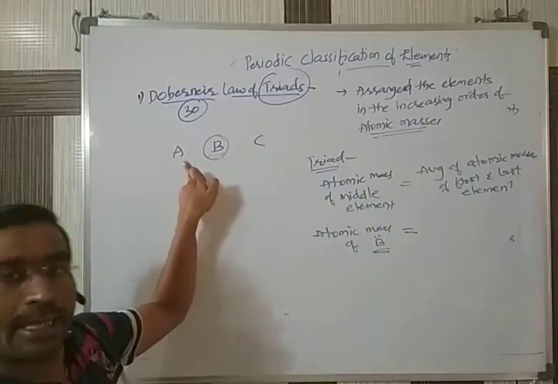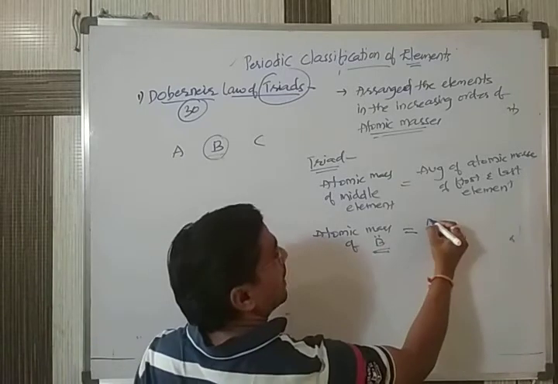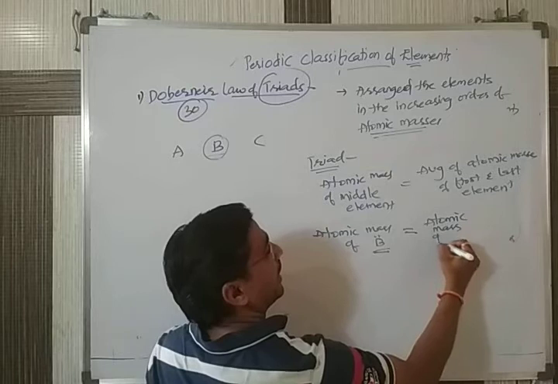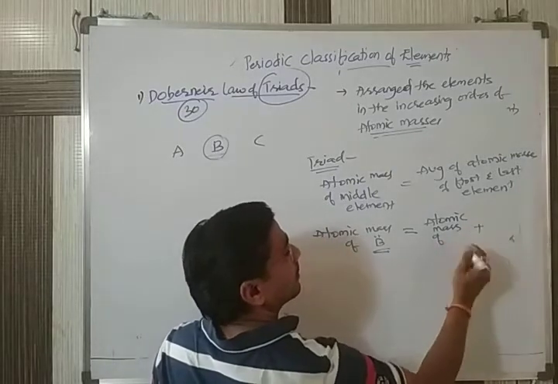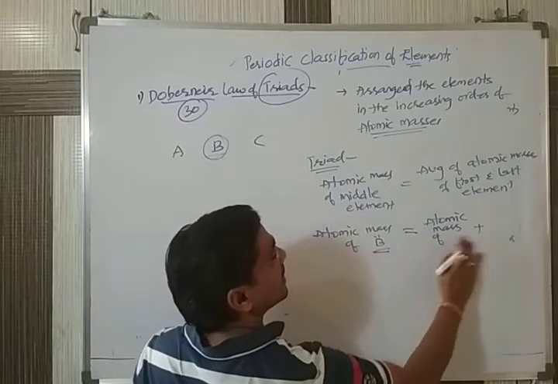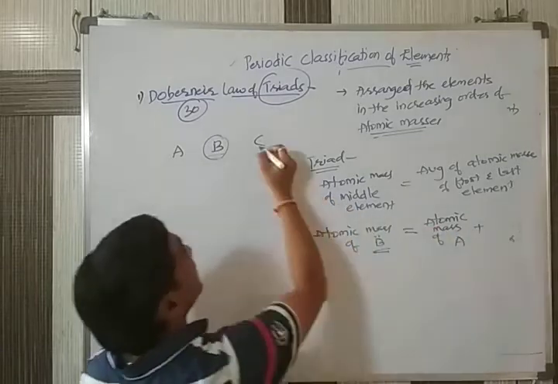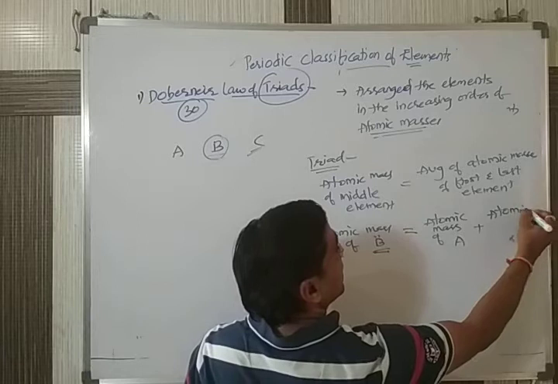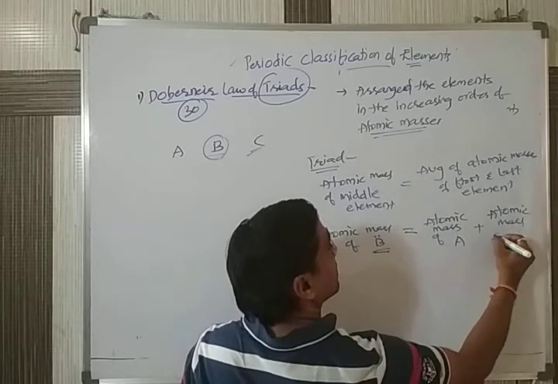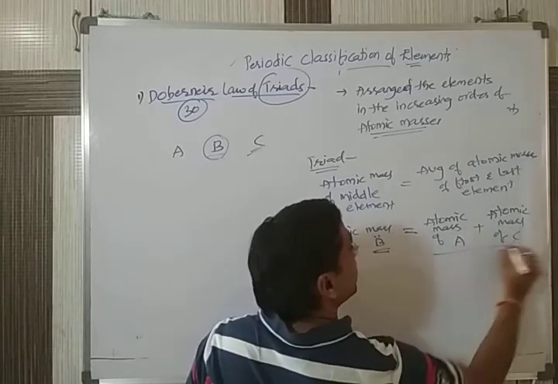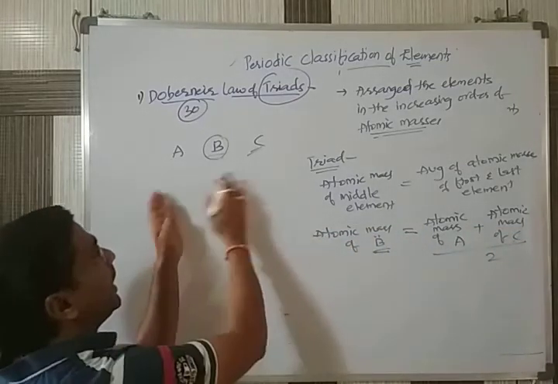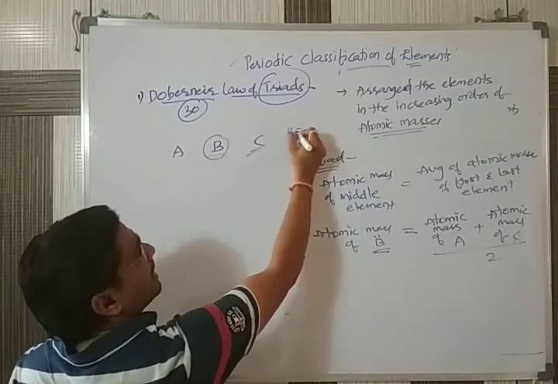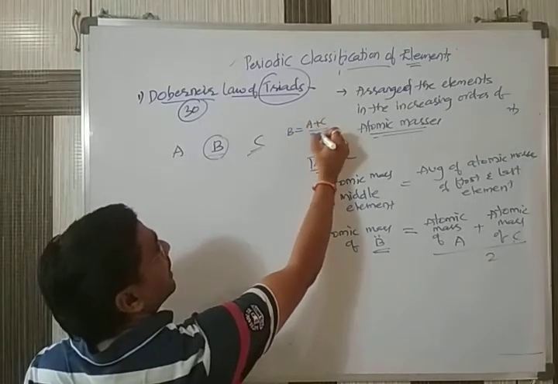A. So the atomic mass of A, and the next is the atomic mass of C, the last element, divided by 2. So that's why A and C. Totally, if you want to write it here, you can write: the atomic mass of B is equal to (A plus C) by 2.